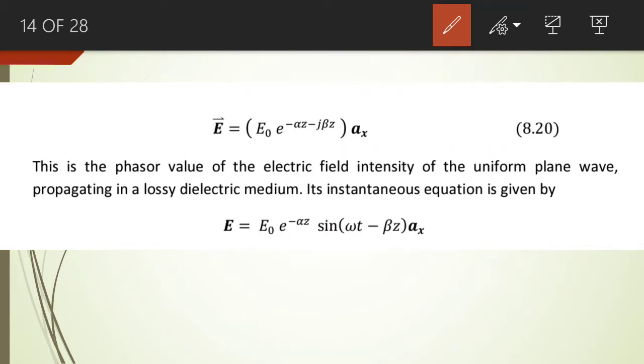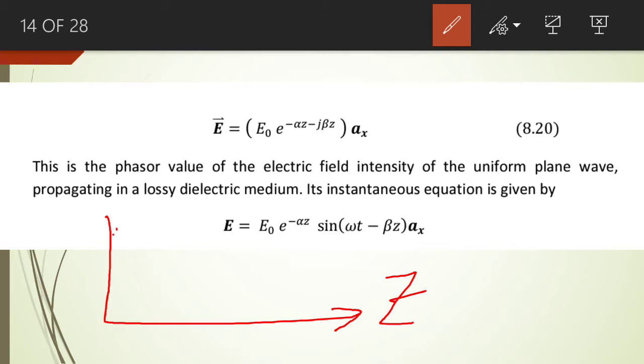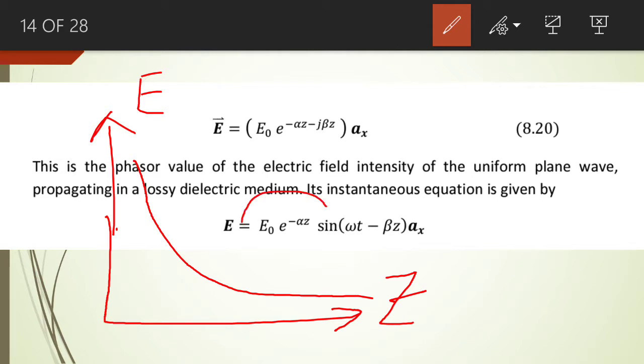If we plot the amplitude of the electric field intensity with respect to the distance traveled by the wave, let's say this represents the distance and this coordinate represents the amplitude. The amplitude decreases exponentially with respect to distance. So this is the amplitude of the electric field intensity of the transverse electromagnetic wave in a lossy medium, and it decreases with respect to distance.